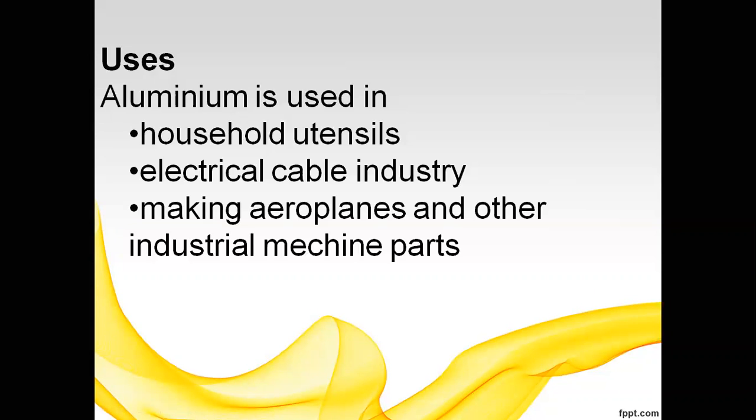And the electrical cable industry. The next one is making aeroplanes and other industrial machine parts. So aluminum is used in household utensils and the electrical cable industry.